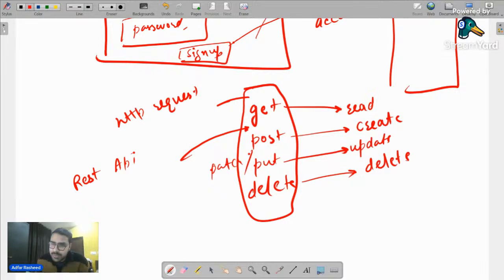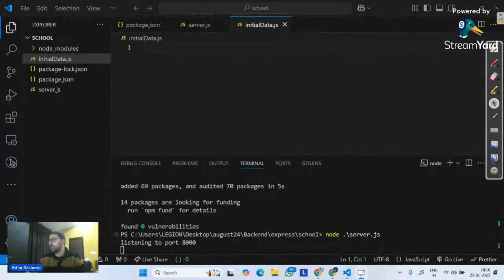Okay. Now moving a little bit forward, let's try to understand one thing. I have a simple data over here. Let me try to paste it. This is how my data looks. Allow me a second. Let me copy this and paste it here. I'm not able to copy it. Why? Allow me a second. Let me copy it manually in that case. So Control C, and let me paste this data.